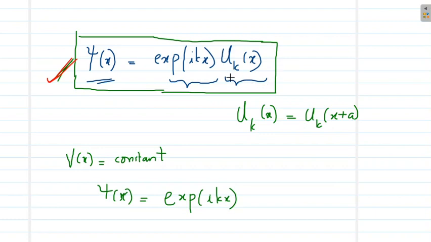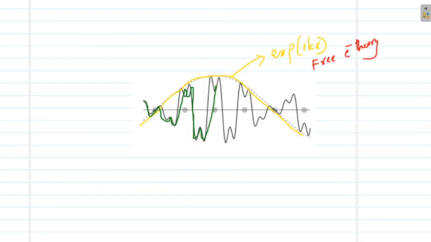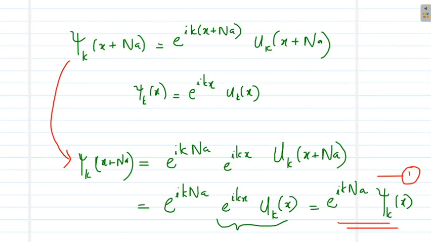Here uk of x is periodic. Then we plotted the Bloch wave, which is a plane wave being modulated by a periodic function. That is the structure of a Bloch wave.